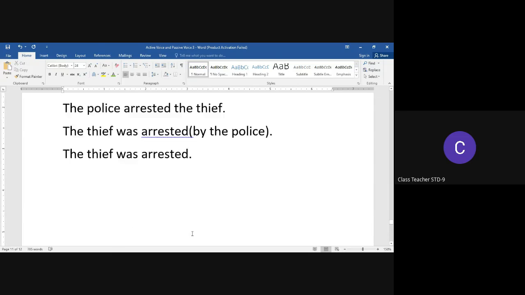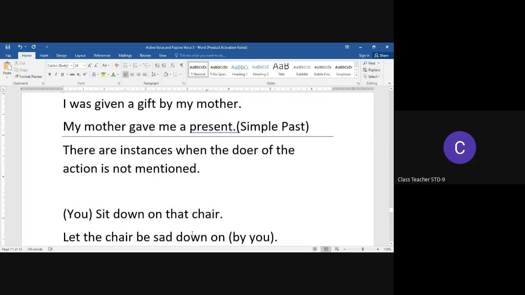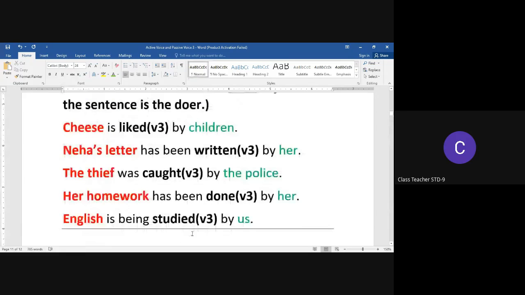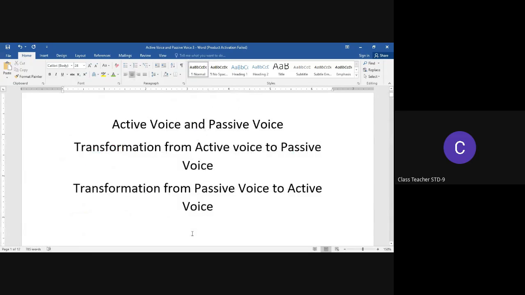I hope the session was clear, and in this session we understood what is the purpose of voice, what is active voice, what is passive voice. Then we understood how to transform from active voice to passive voice. After that, we saw the transformation from passive voice to active voice. Please refer to this video as many times as you need.